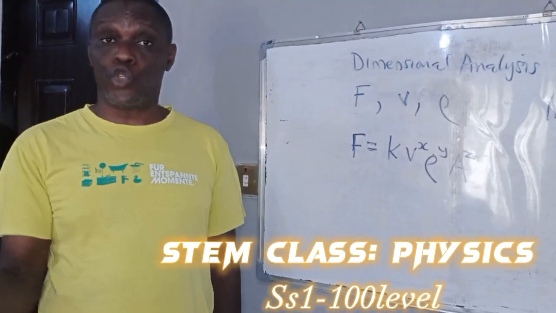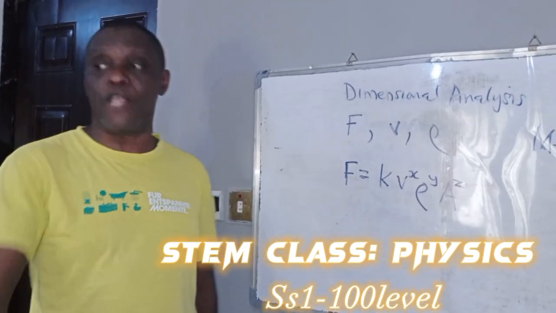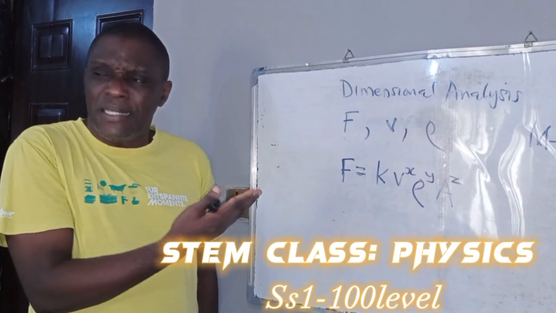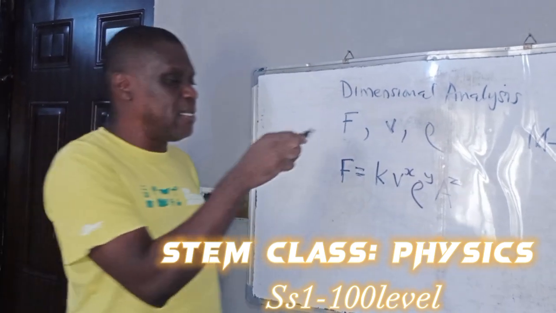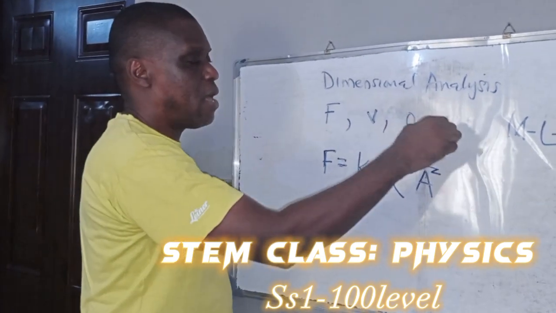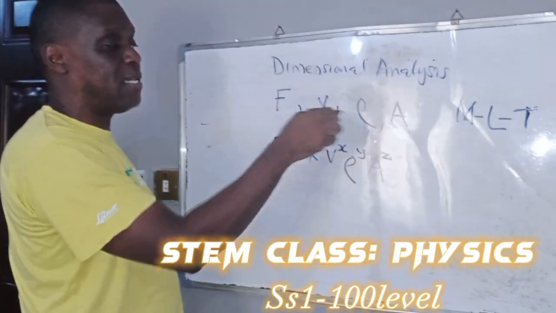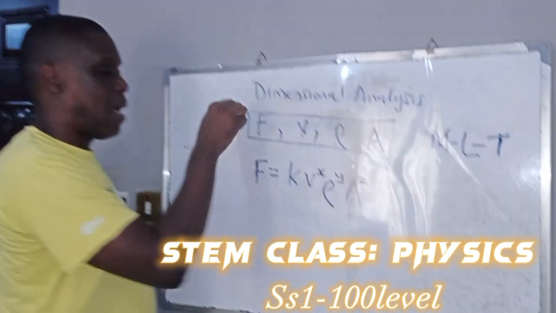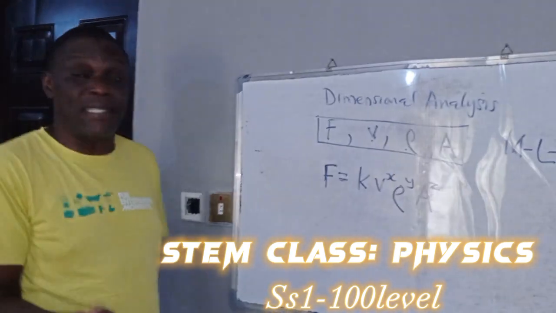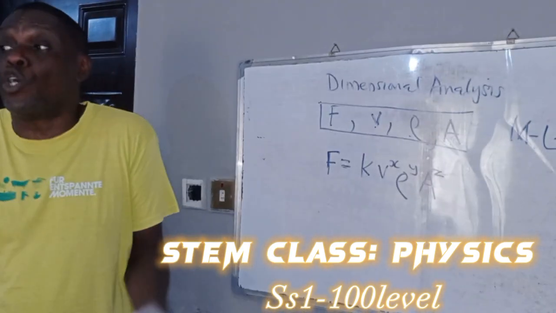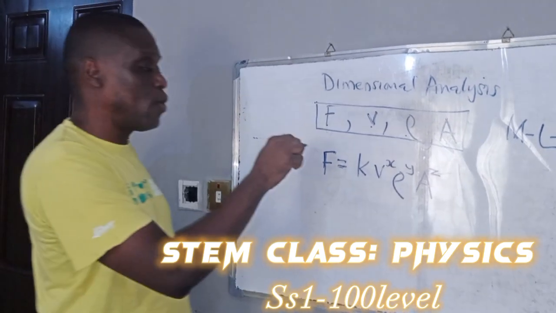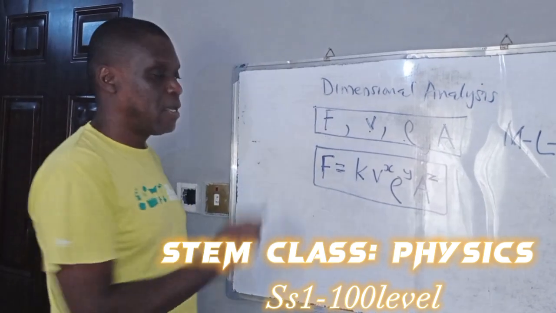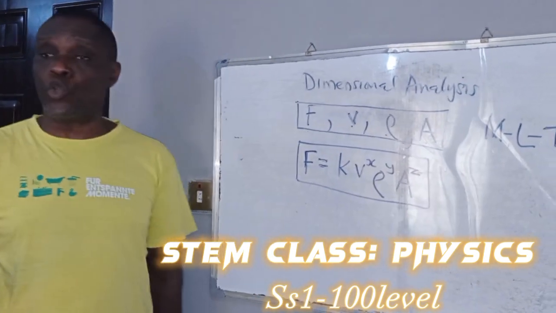That's number 1. Number 2, it helps us to formulate an equation. Like in this case now, we want to know the equation that is connecting these variables: F, the force, velocity, density, and area. All that I just told you is that they are connected. But how they are connected, we do not know. So we will know by analyzing this dimensionally.